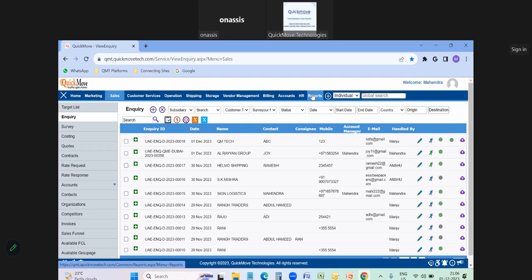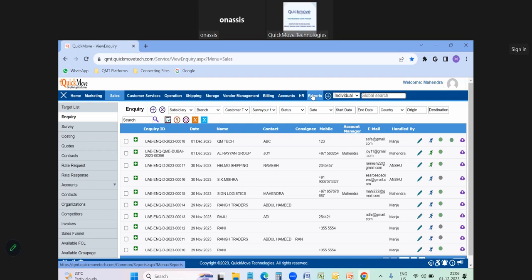They can monitor all their departments: how many leads have been generated, how many inquiries have been created, how many quotations have been sent, how many orders have been booked, and what type of shipping is going on. How many dispatches have happened, how many are still pending in the port areas, and how many invoices and billings. They can take complete reports from the software itself, so they no need to interact separately with the particular departments.